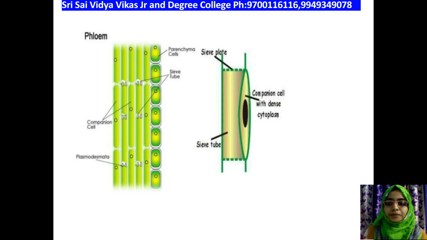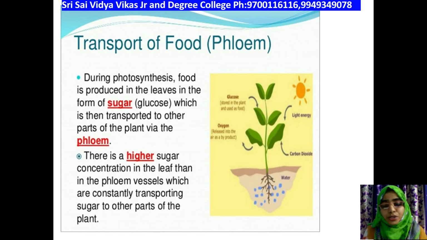In the next slide, now how does the transportation of food take place through phloem vessels? During photosynthesis, what happens? More food is stored in the form of sugar in the leaves, okay. Due to the pressure which is built up in the leaf cells,